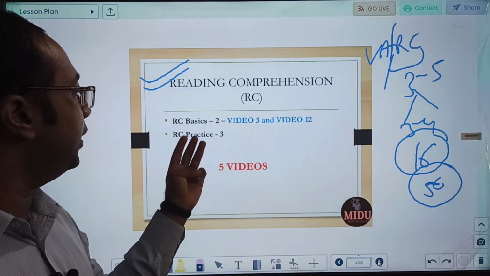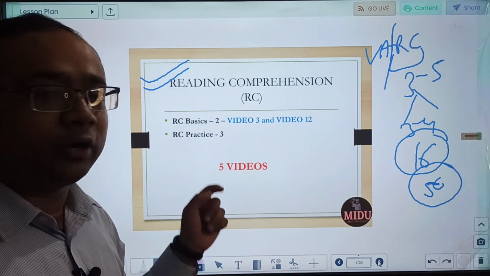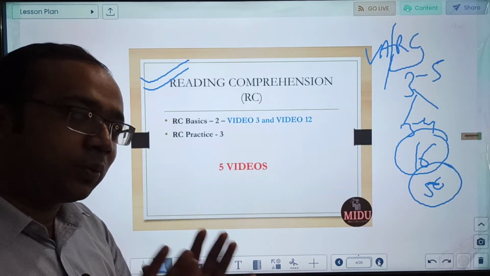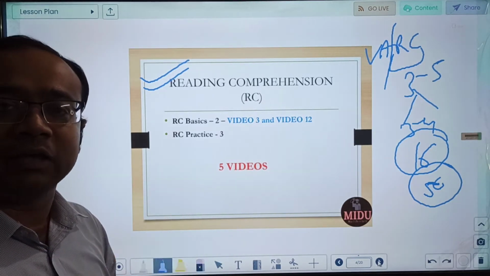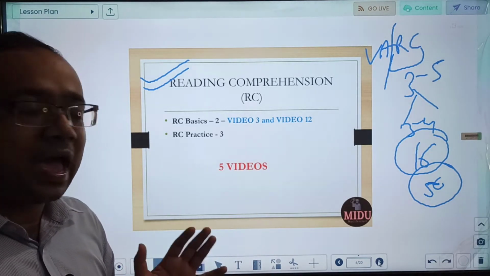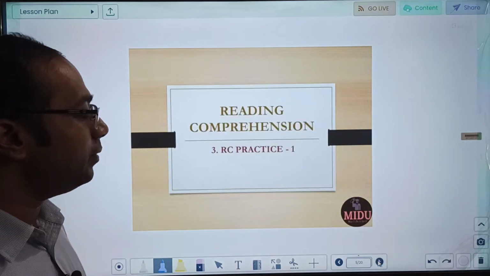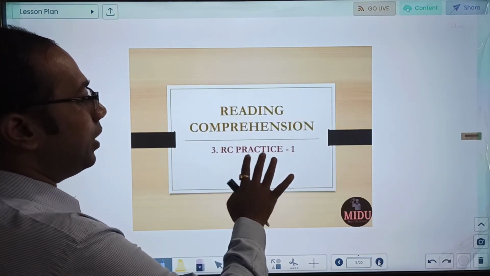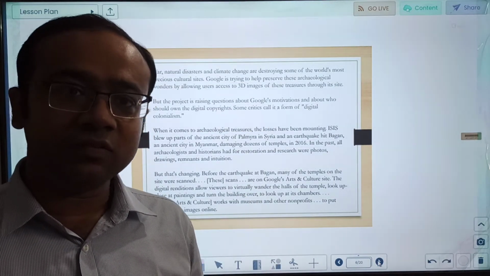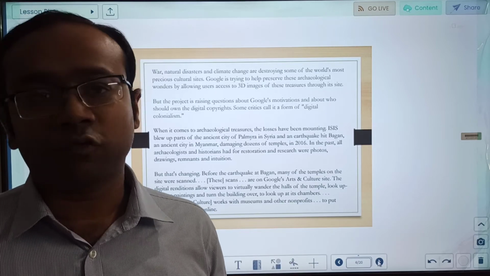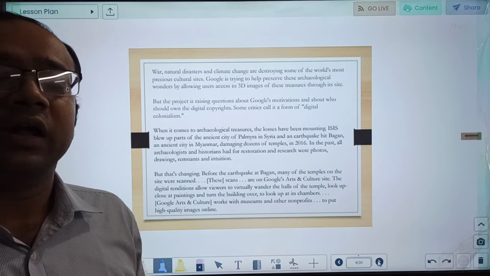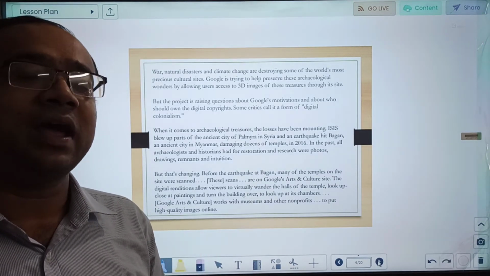Now we will have 3 videos on practice, starting with today's video, and 2 more videos will come, and in each video we will do 2 to 3 passages of practice. After that you can do more practice in your free time, and we will try to give you more and more types of questions. So today's video is all about RC practice, and through 2 different passages we will be doing this. The way I have structured today's video is that we have taken 2 passages on different themes, with different types of questions. We will use the techniques that we discussed in the first RC video and the critical reasoning concepts that we discussed in the second, and we will approach these passages.